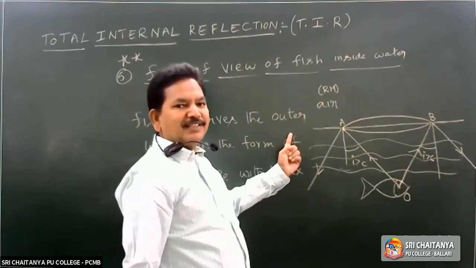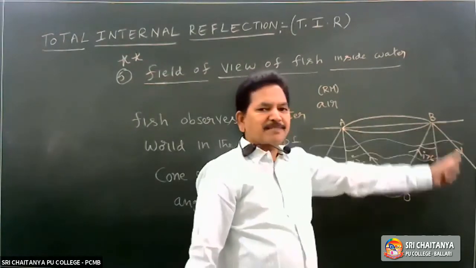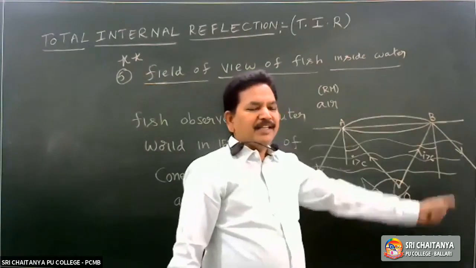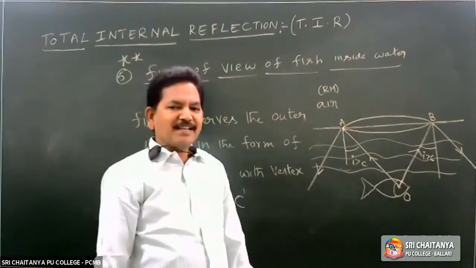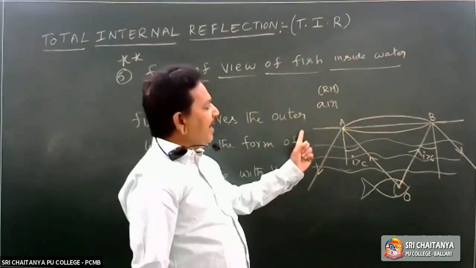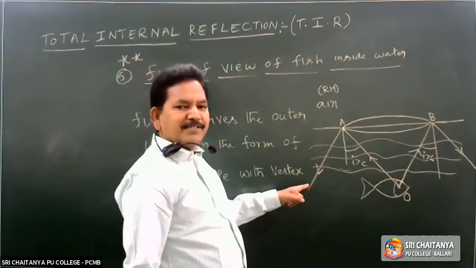Why it cannot see? Beyond B, total internal reflection will take place. The light ray will not enter into the rarer medium. It will be reflected back into the denser medium. In a similar way, beyond A also, total internal reflection will take place.